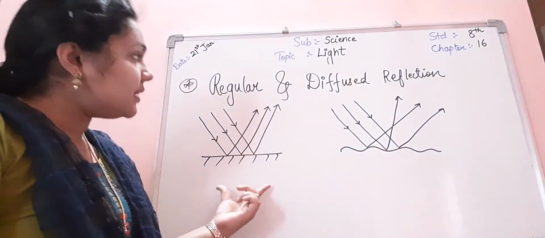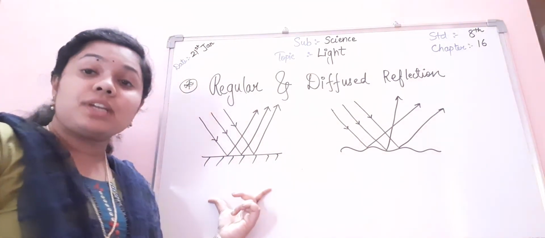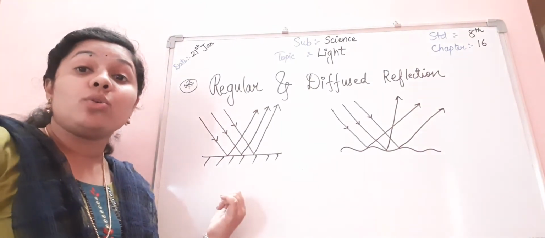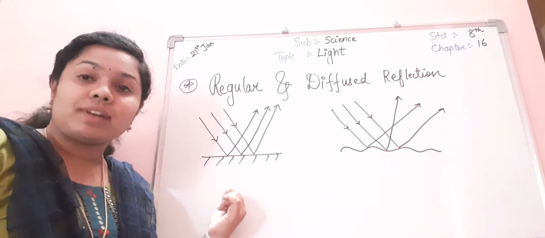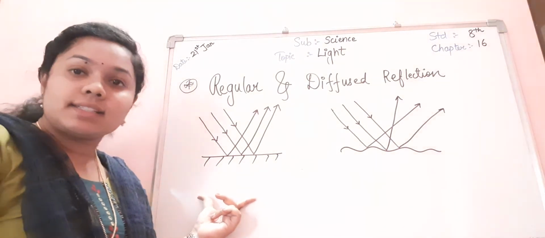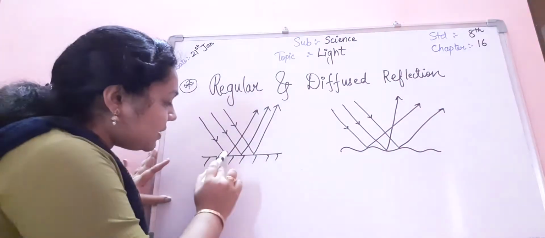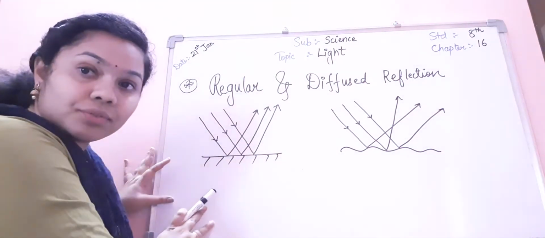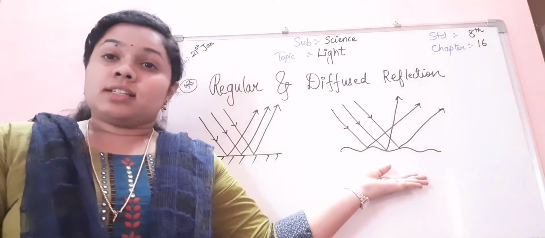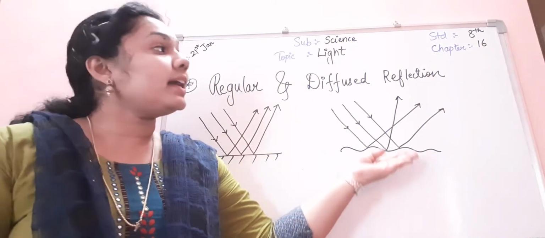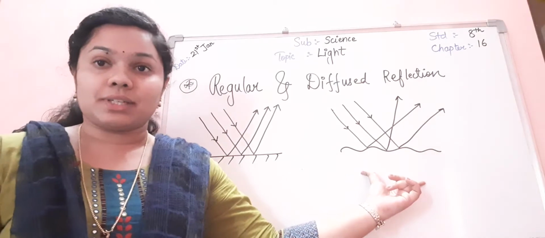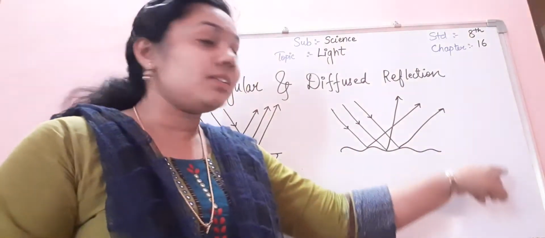The laws of reflection are applicable only on regular reflection, that is, the angle of incidence is equal to the angle of reflection. While in diffused reflection, the angle of incidence is there, the angle of reflection is also there, but we can't say that they are equal because this is an uneven surface.